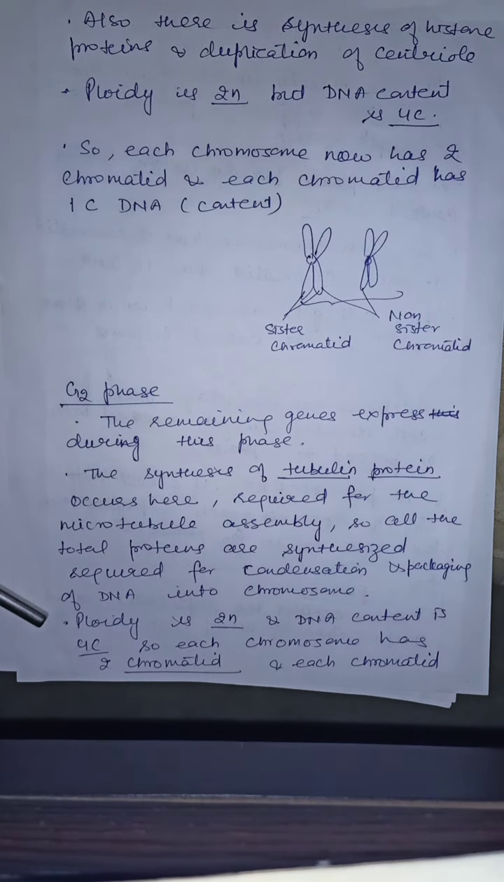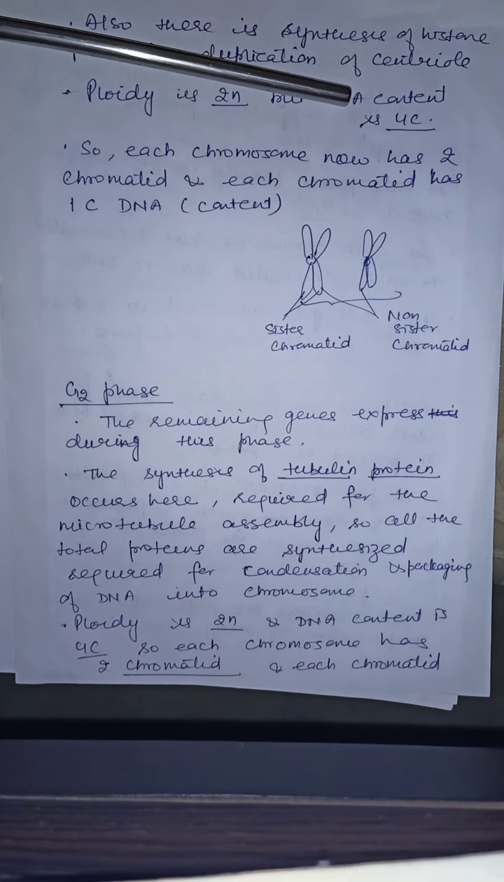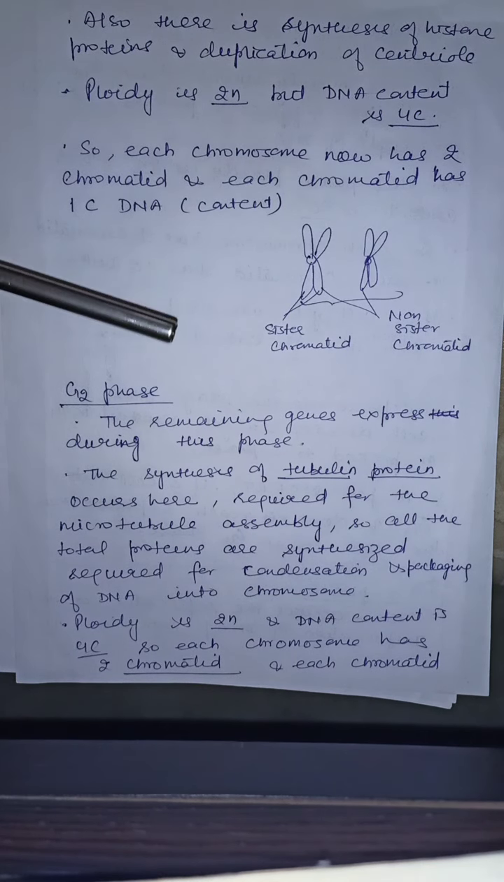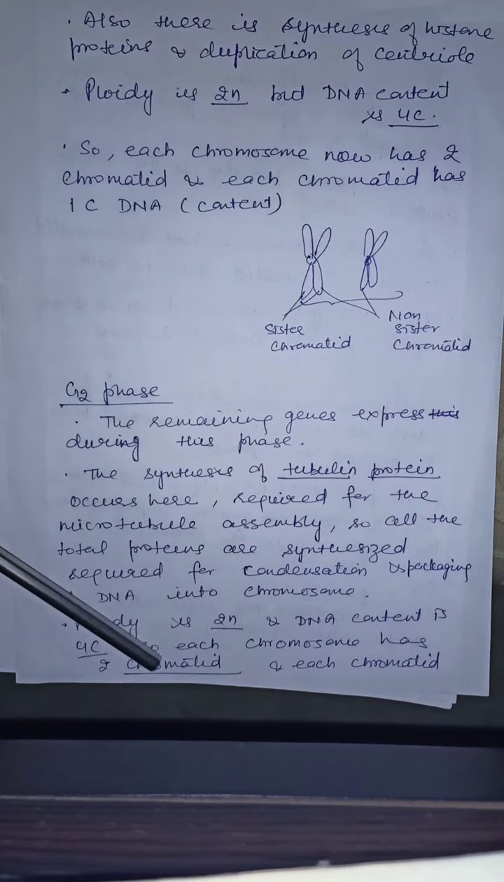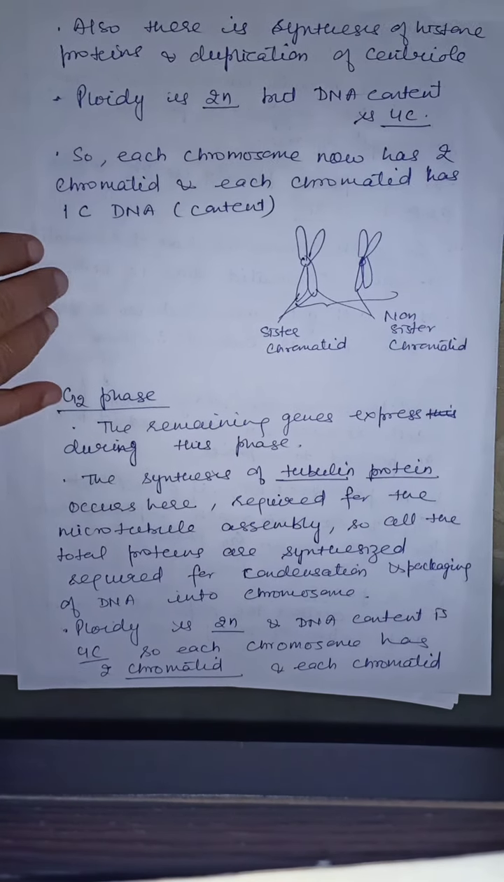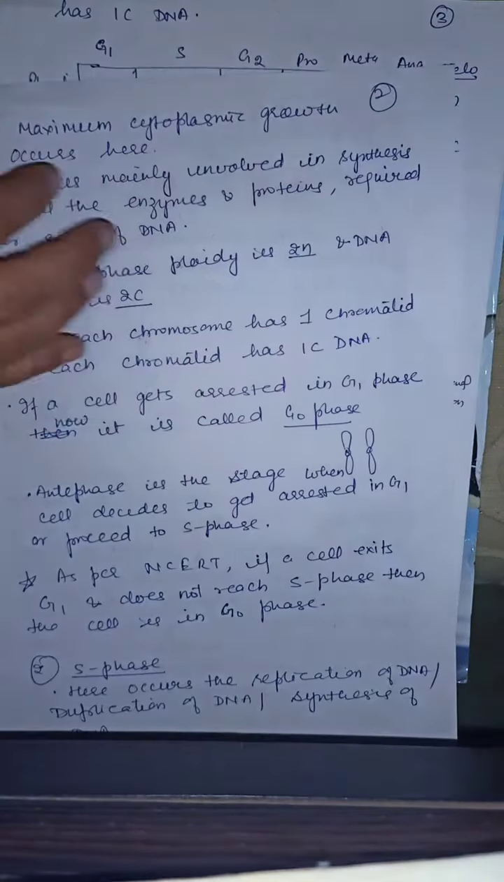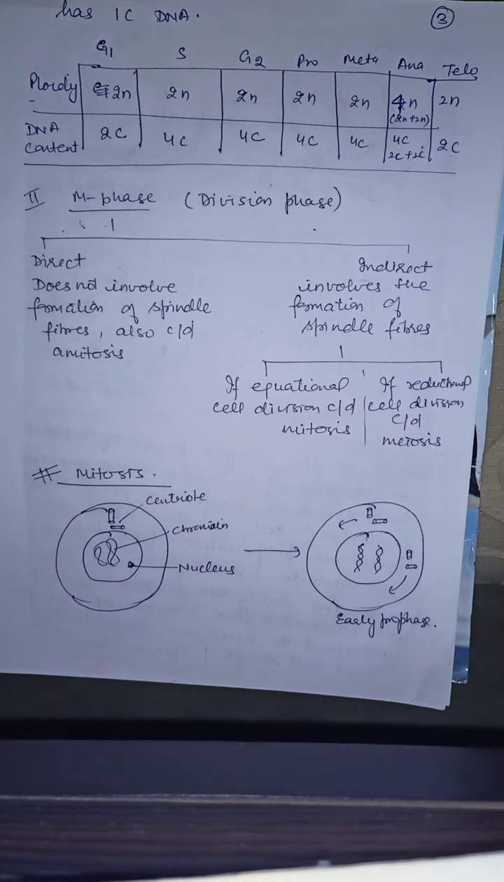Ploidy is 2N as in S phase and DNA content is 4C as in S phase. So each chromosome has two chromatids and each chromatid has 1C DNA.